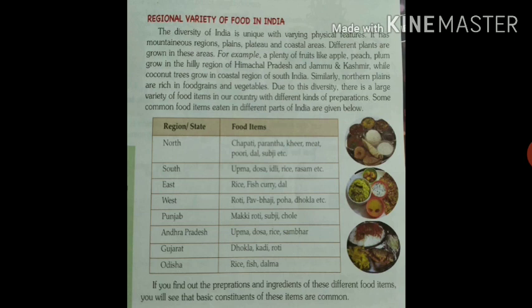So wheat or corn flour is a common constituent. It is one of the basic constituents used for making roti, chapati or puri. So wherever chapati, roti or paratha is made in any part of the country, what do people use?